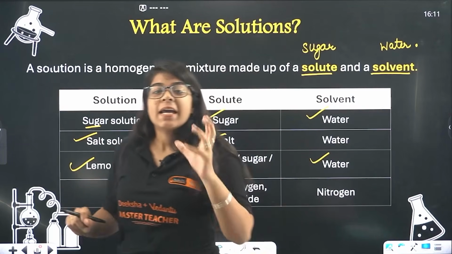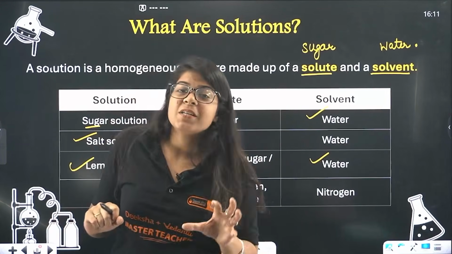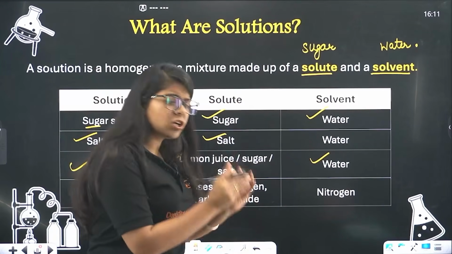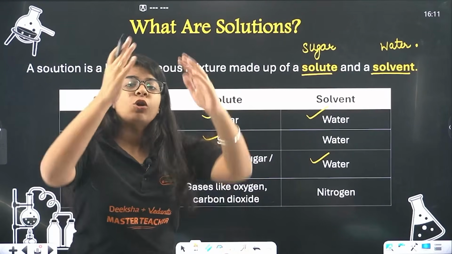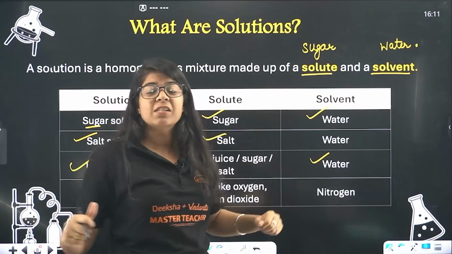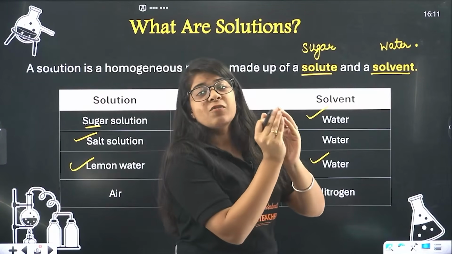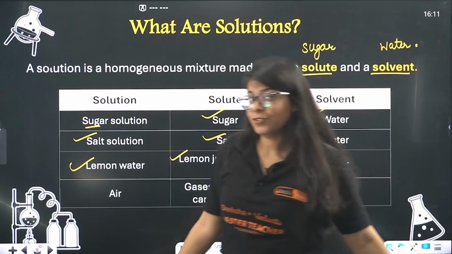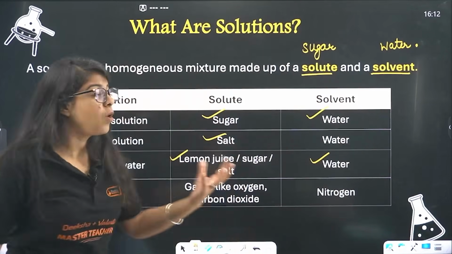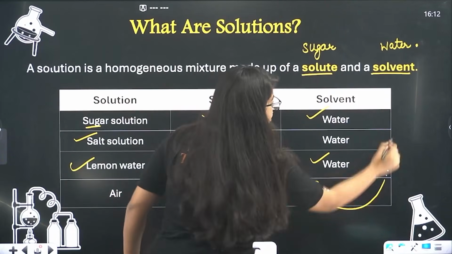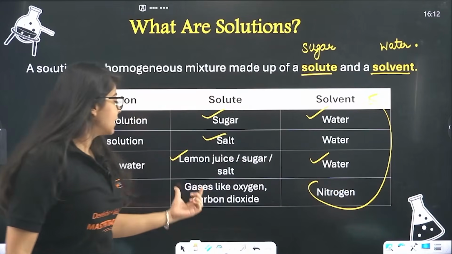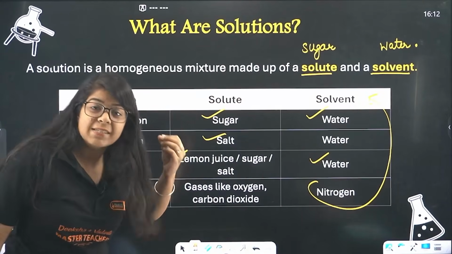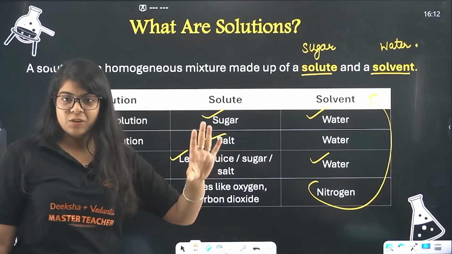Now, in that air we do know that the percentage of nitrogen is highest. So can I say that oxygen is only a few percentage, nitrogen is around 70%, right? So that few percentage of oxygen is being dissolved in the nitrogen. So nitrogen will be my solvent, right? And gases like oxygen, like carbon dioxide, all these are solute. Understood till here?